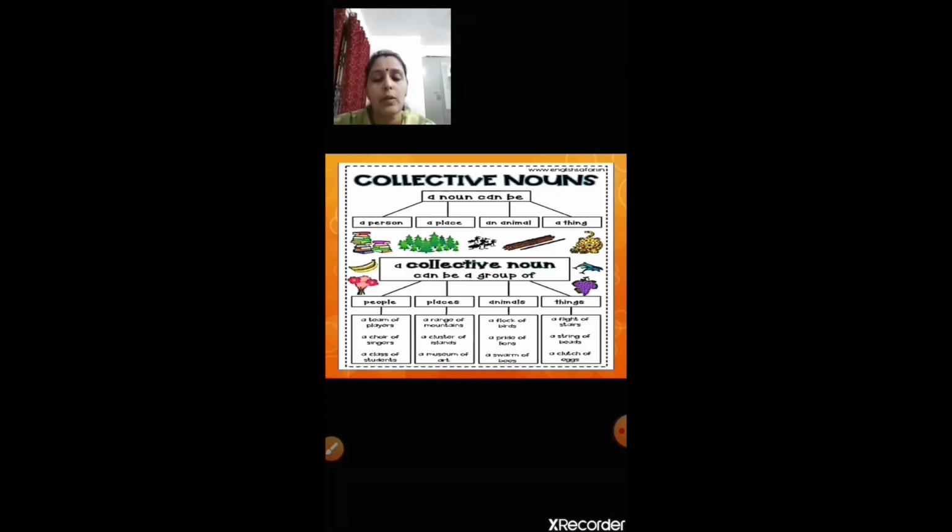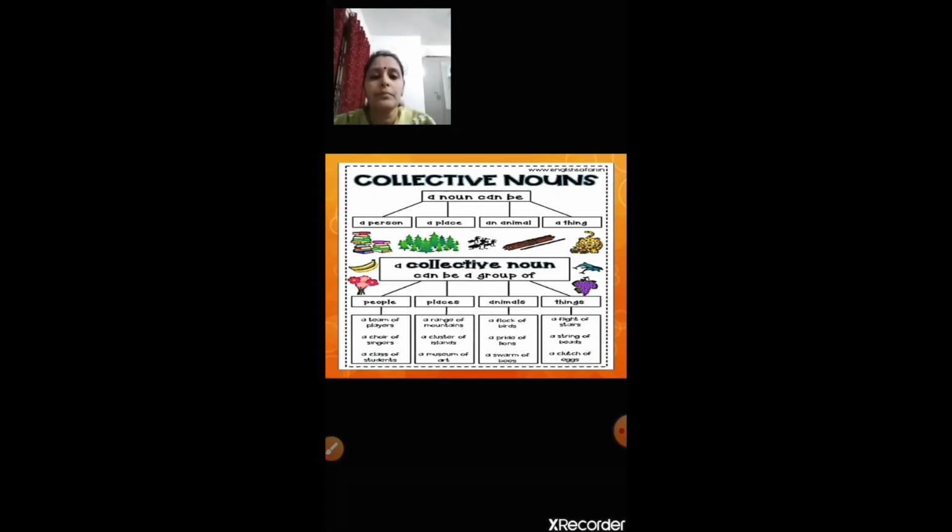For places also, when you see many mountains together, you say a range of mountains. When you have many islands together, you say a cluster of islands, right? The same way, when you have lots of things together, then you give them a group name. So every group has a different group name. You say a flight of stairs, a clutch of eggs, etc.